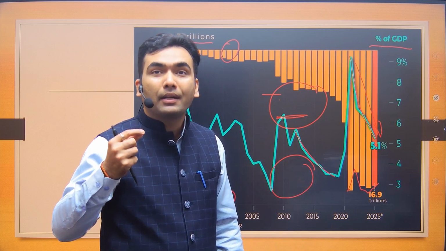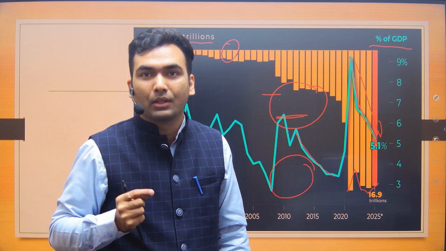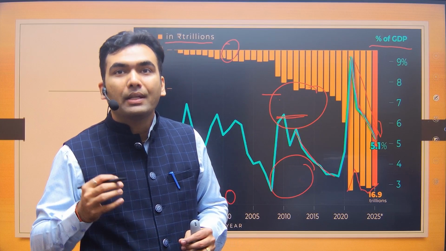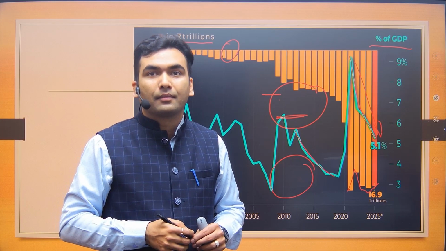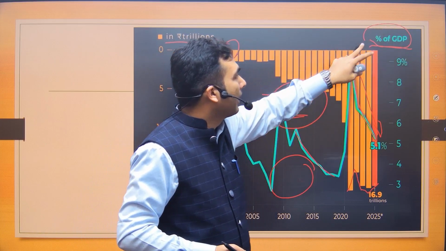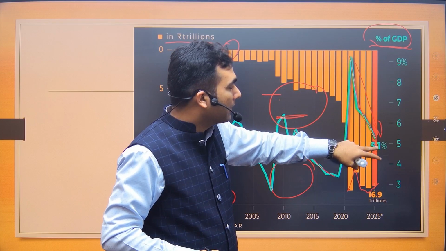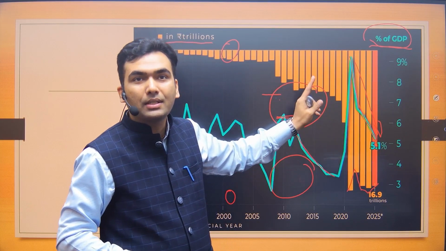But if I say that the borrowing as a percentage of GDP has been consistently reducing, would it be correct or incorrect? Borrowing as a percentage of GDP has been consistently reducing. That would be true, because this graph is showing the borrowing as a percentage of GDP. It was 9.2% earlier, then it came to 6.5, then this year 5.8, and next year it would be 5.1%. So this is going to be true. You have to read the questions carefully.